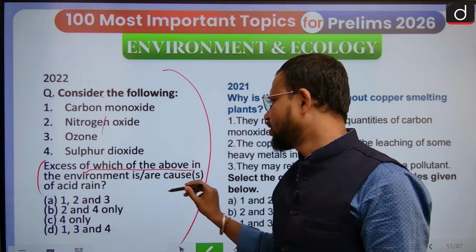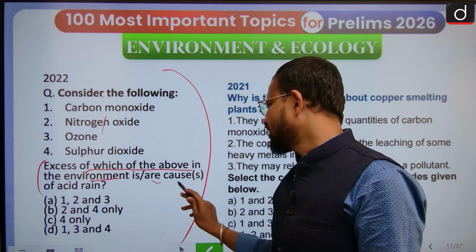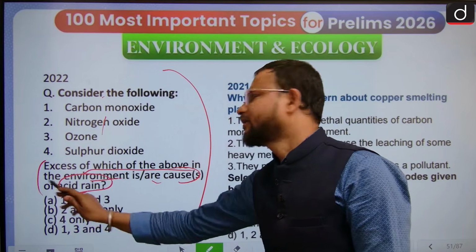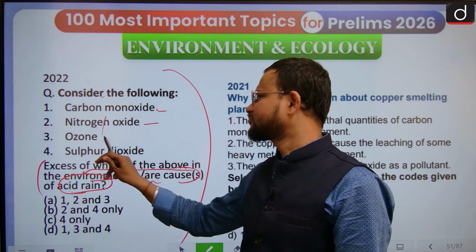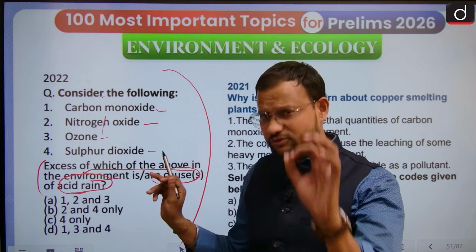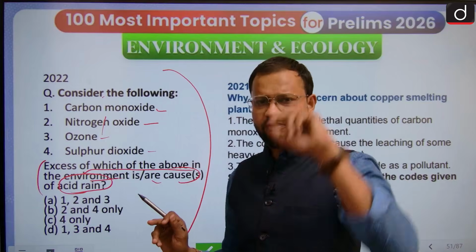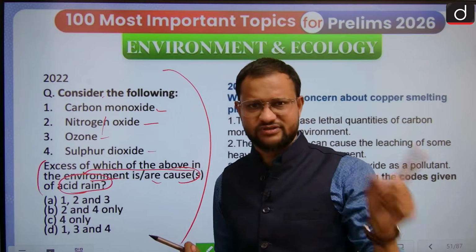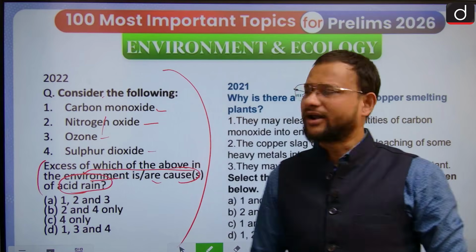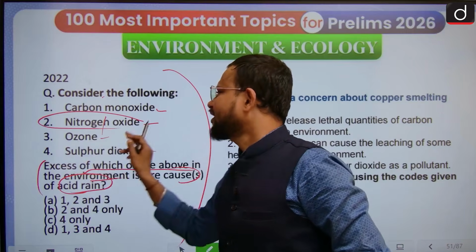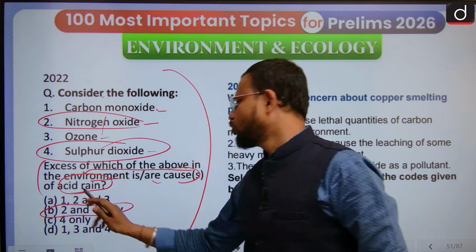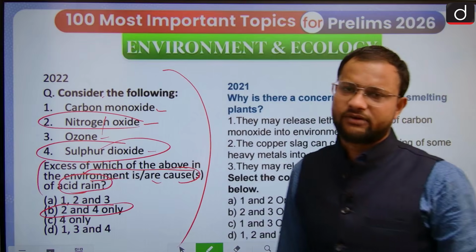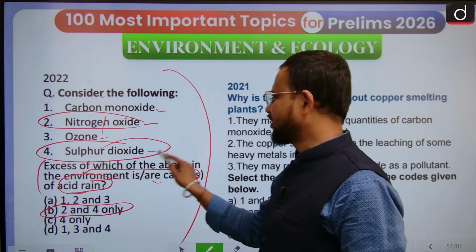Excess of which of the above in the environment is a cause of acid rain? Carbon monoxide, nitrogen oxide, ozone or sulfur dioxide. You must be aware of acid rain, right? We have discussed it in the previous episodes itself. If you haven't, you can go through it. So nitrogen oxide and sulfur oxide are the two most critical factors for acid rain. So the answer is 2 and 4.